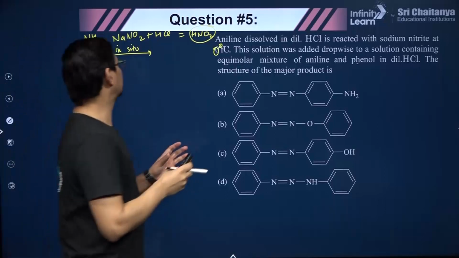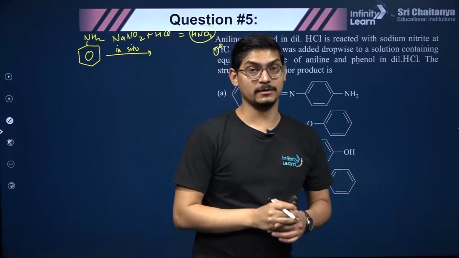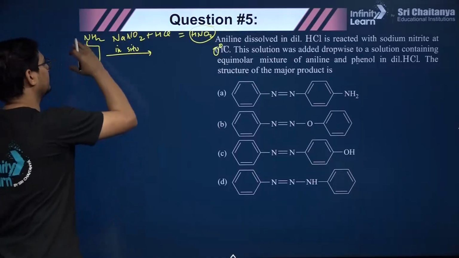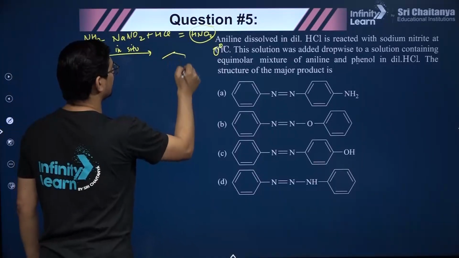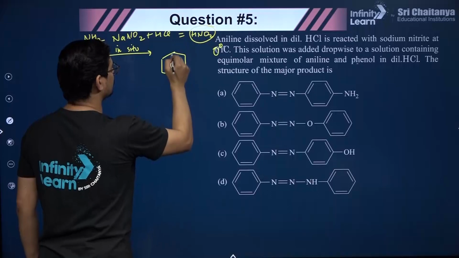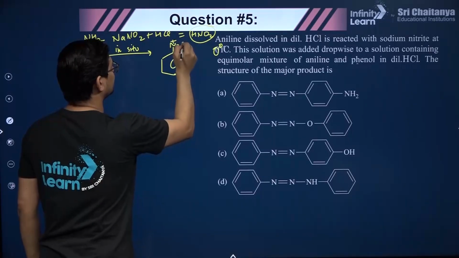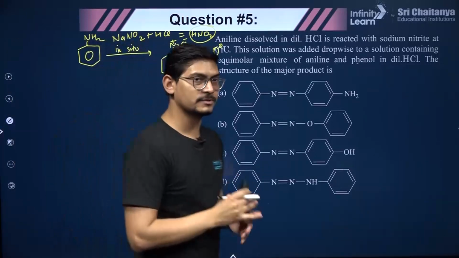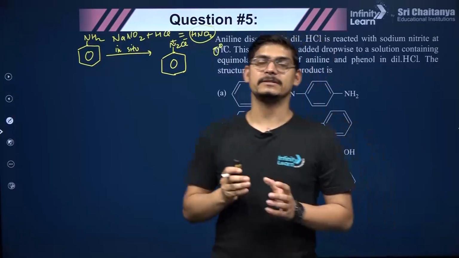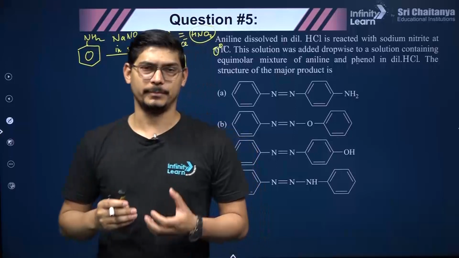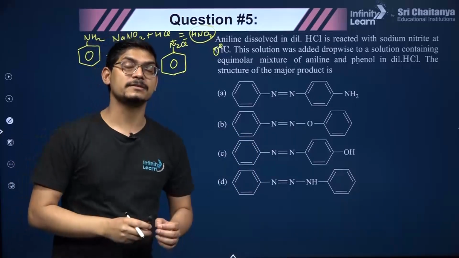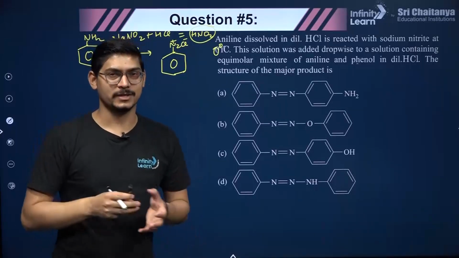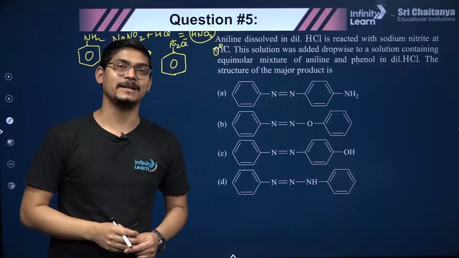So when you react a primary aromatic amine with sodium nitrite and HCl, they form nitrous acid, then it undergoes diazotization, right? To cut the long story short, here N2+ Cl-, benzene diazonium chloride will be formed, benzene diazonium salt. Now we know that benzene diazonium cations undergo coupling with those benzene rings which have very powerful activating groups like OH, NH2, in other words phenol and aniline.